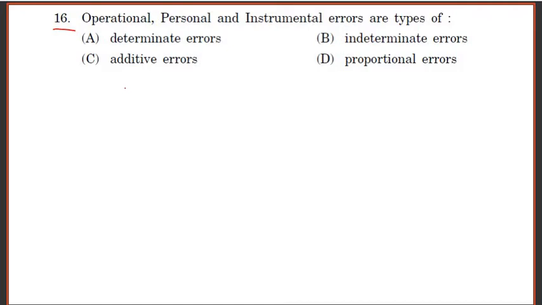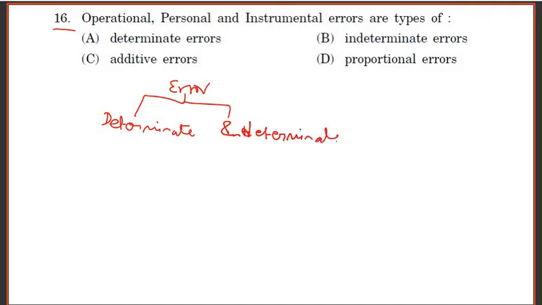In error, you have two major types of error. One is determinate error and another one is indeterminate error. These three types of error, operational error, personal error and instrumental error, come under the category of determinate error. So option A is the correct answer.